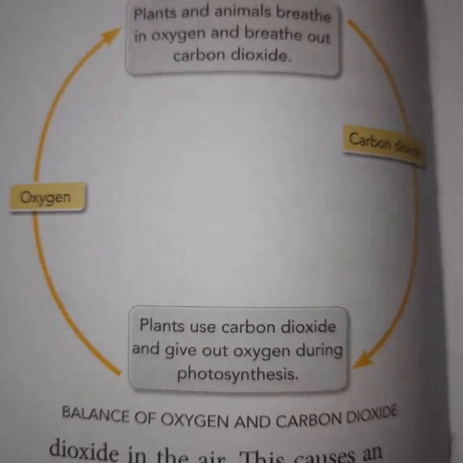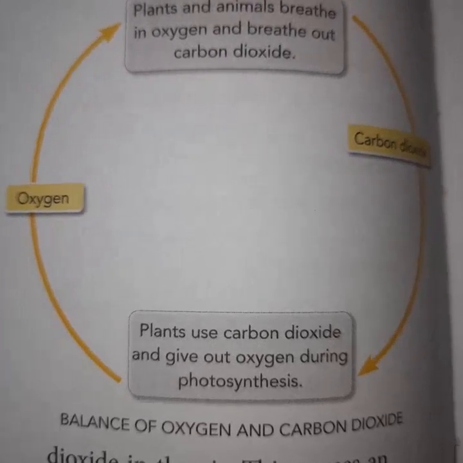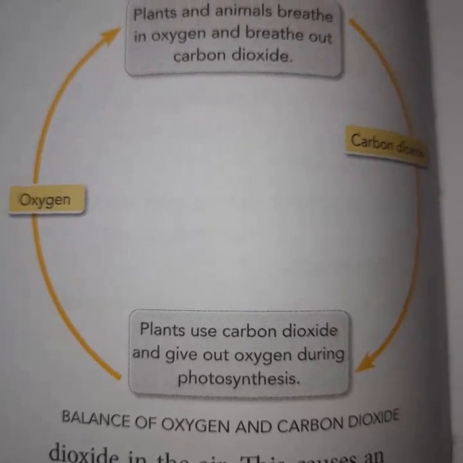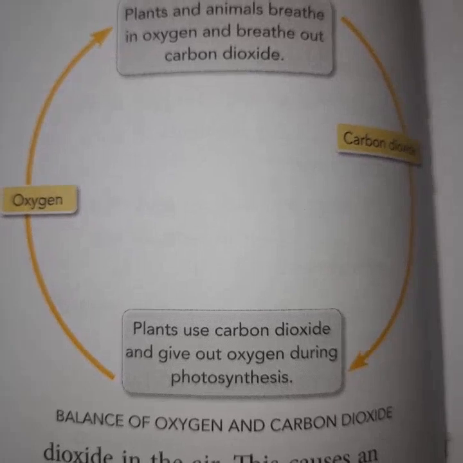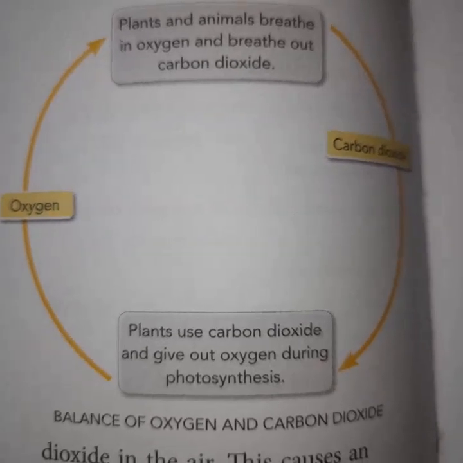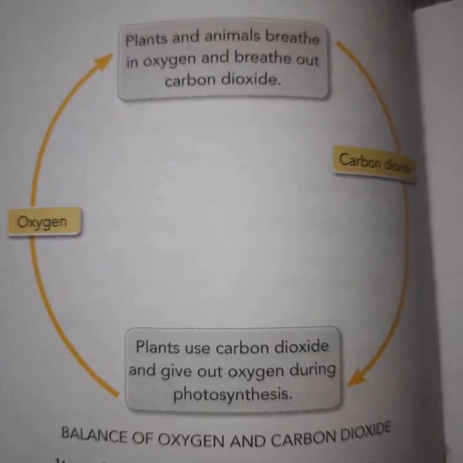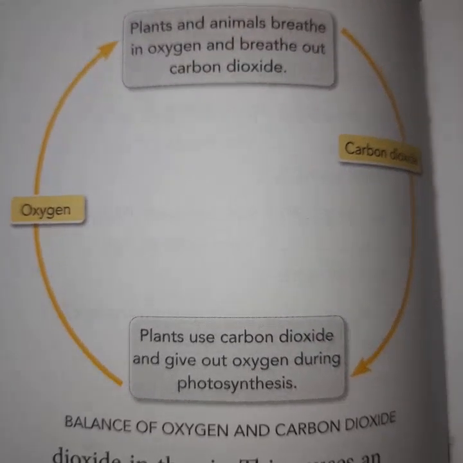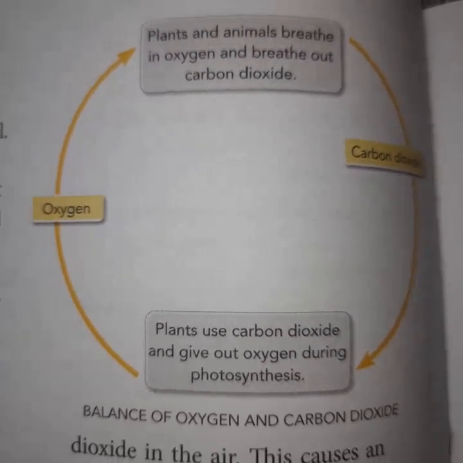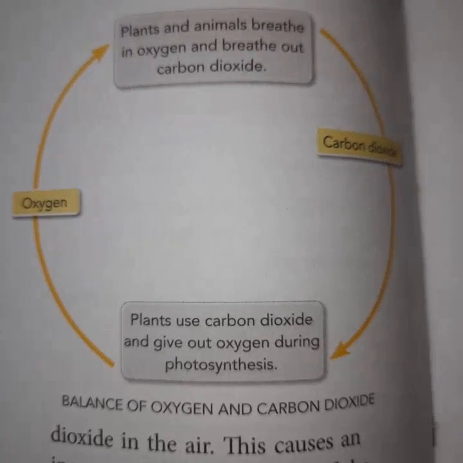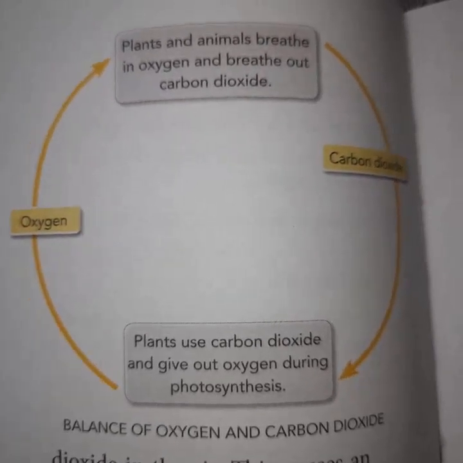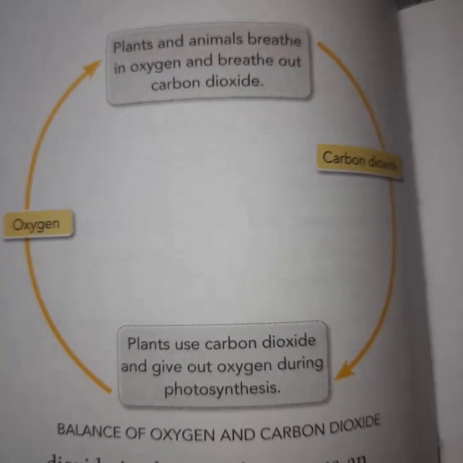And carbon dioxide, which is the excretory product of all the animals, is expelled outside the body of the animals, and that carbon dioxide is consumed by the green plants during photosynthesis. So there is a balance of oxygen as well as CO2.